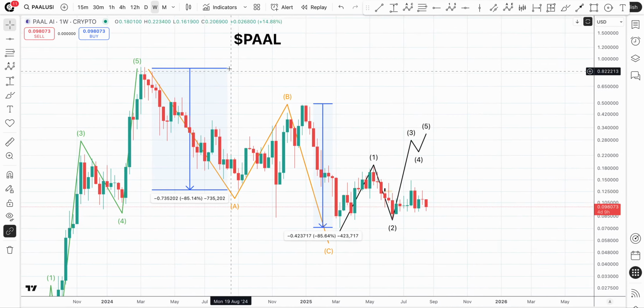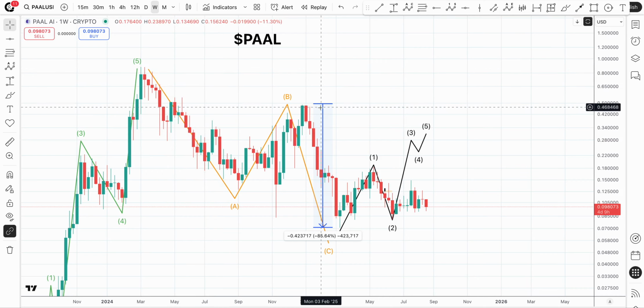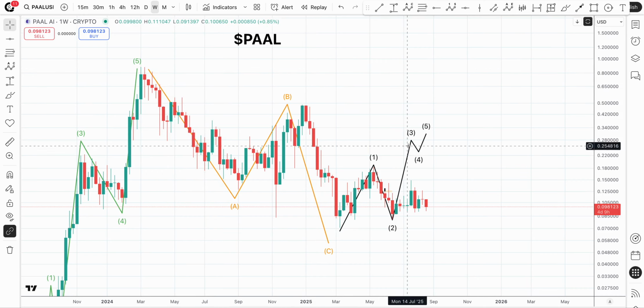So like I said, we have everything written out. We have our Elliott waves. We know right now we're waiting on waves 3, 4, and 5.